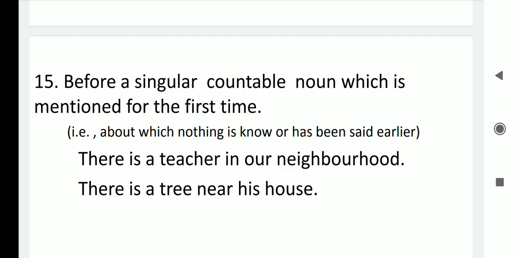That means before a singular countable noun which is mentioned for the first time. There is a tree near his house. So it is used before a singular countable noun which is mentioned for the first time.